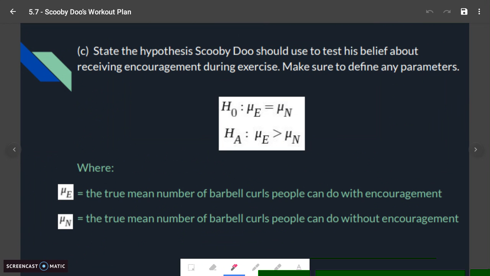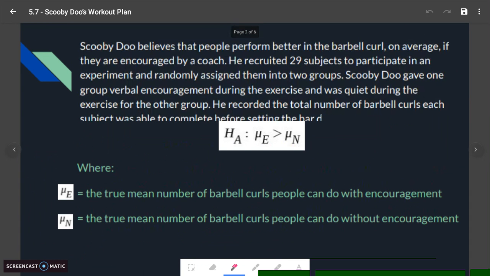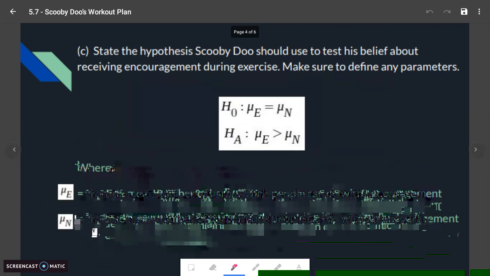So remember, we knew that it was greater than in this case because of the context in the problem. Notice when I go back, Scooby-Doo believes that people perform better in the barbell curl on average if they're encouraged by a coach. So because of that first line, that tells me our alternative is encouragement is greater than with no encouragement. Now, if it said there was a difference or they're not equal to, like that's when we would use not equal to. And depending on the wording of the problem, you could end up with it being less than. But this particular problem had us being greater than.